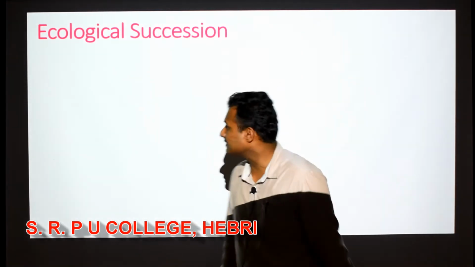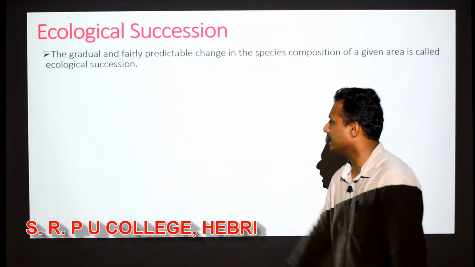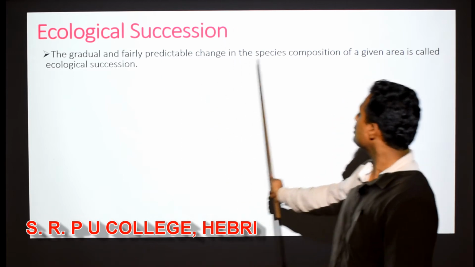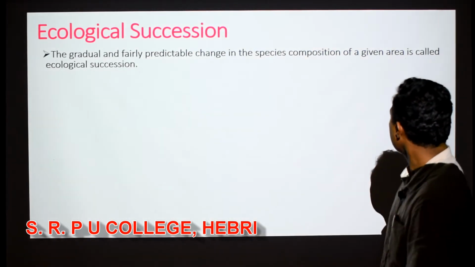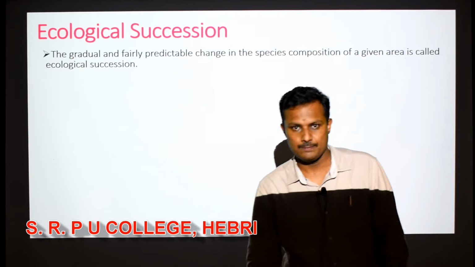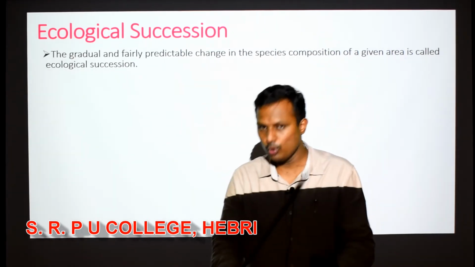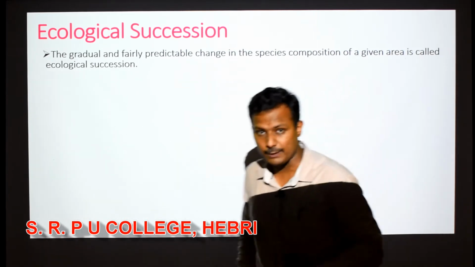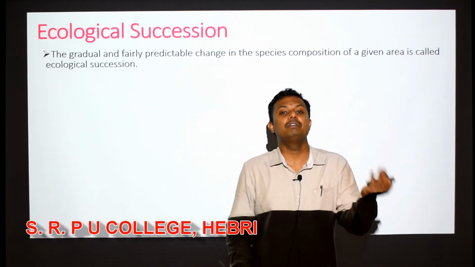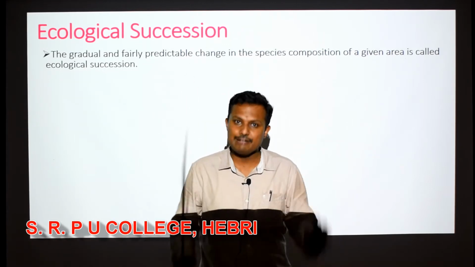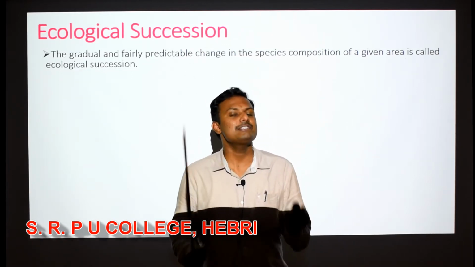This is what is known as ecological succession. So let us look at the definition here. It is the gradual and fairly predictable change in the species composition of a given area. That is what is called ecological succession. It's gradual, very slow, and it is predictable. It is not that we will not know what comes next. It is fairly predictable, but it is a very slow thing.